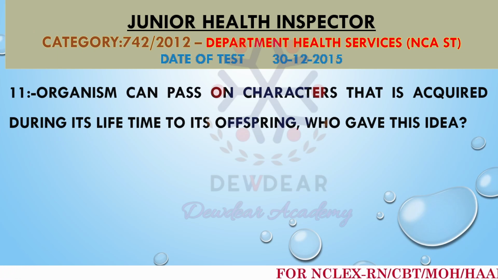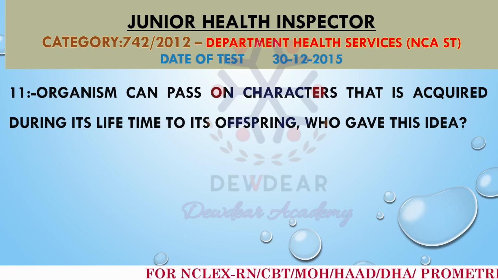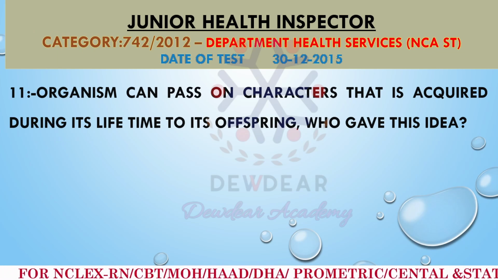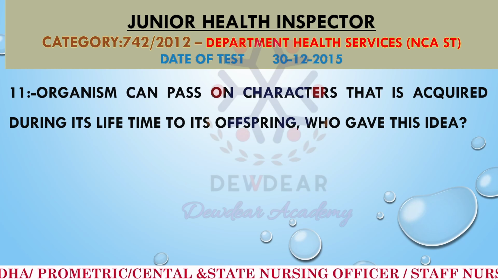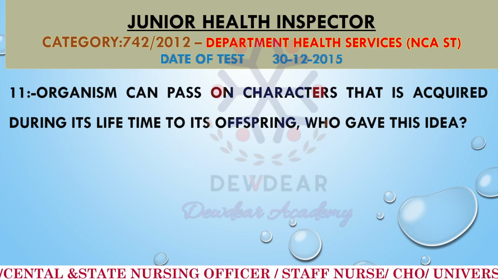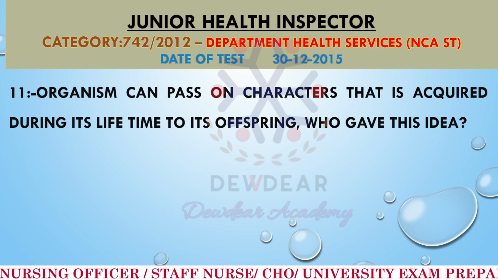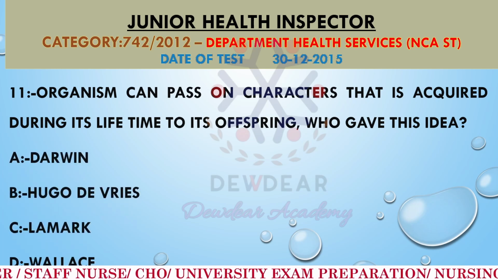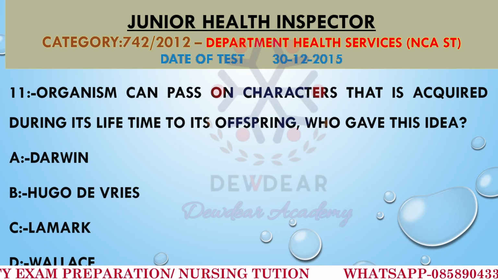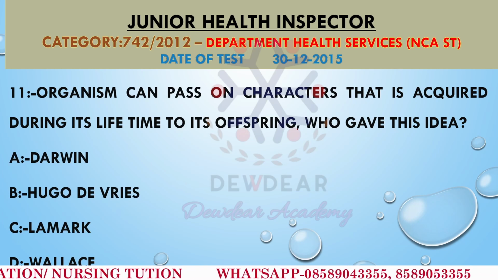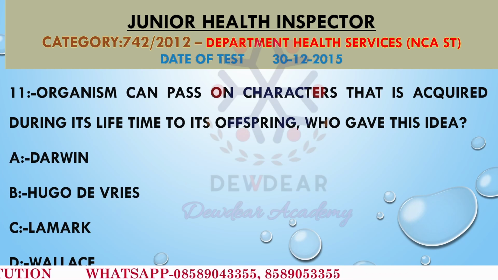Organism can pass on characters that is acquired during its lifetime to its offspring. Who gave this idea? The options are Darwin, Hugo de Vries, Lamarck and Wallace.